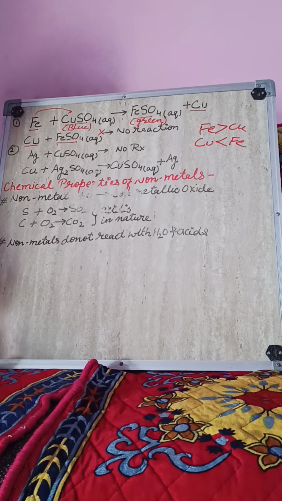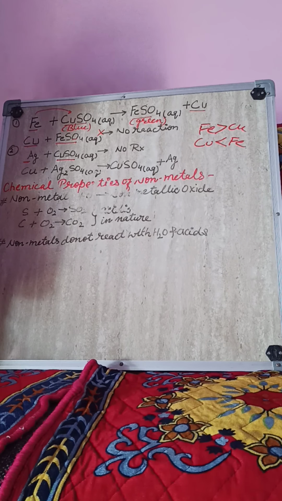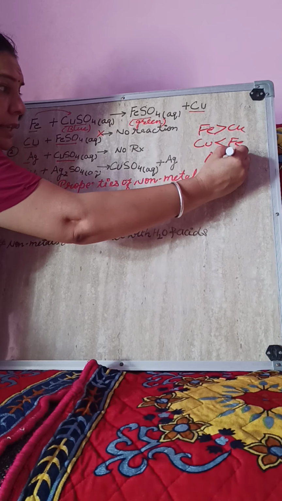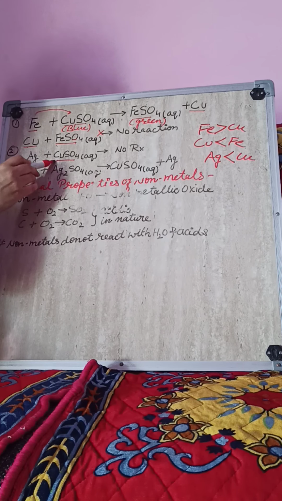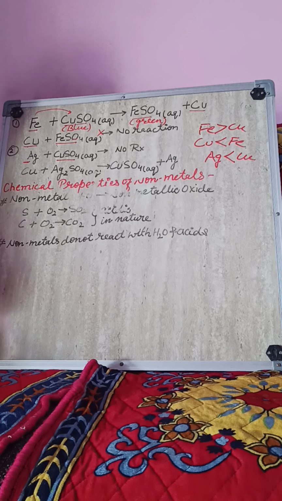Let us understand this displacement reaction with the help of one more example. We will take some silver pieces and add them to copper sulfate solution. Now which metal is present with its salt? Copper. We will compare the reactivity of silver and copper. As we know, silver is less reactive than copper, so it would not be able to displace copper from its salt. So what I will write here is, no reaction will take place.